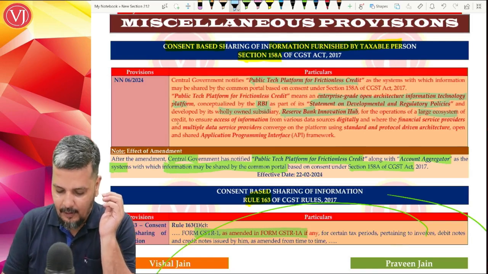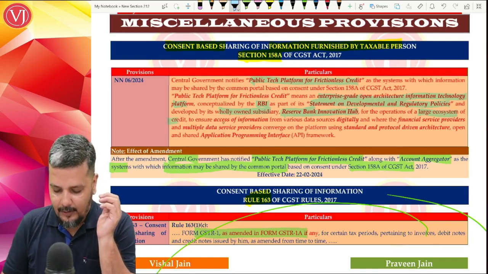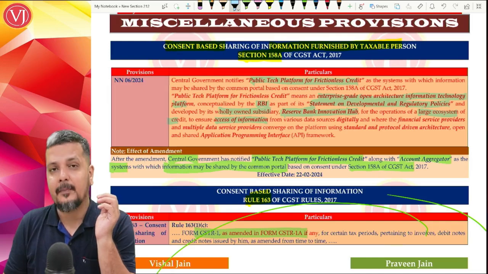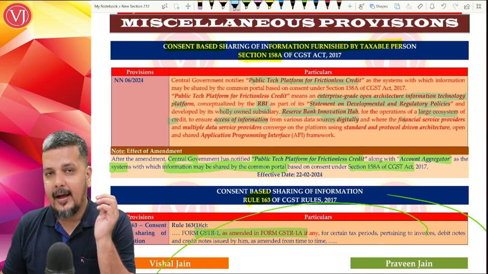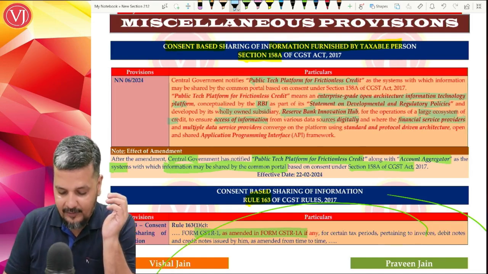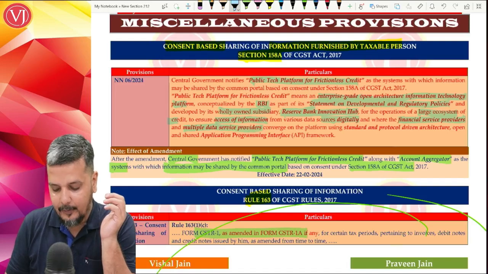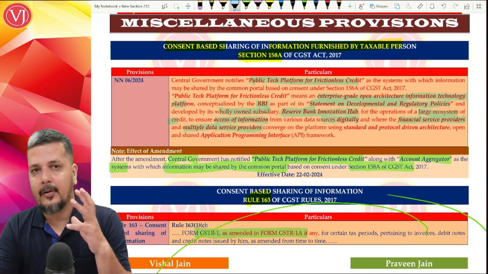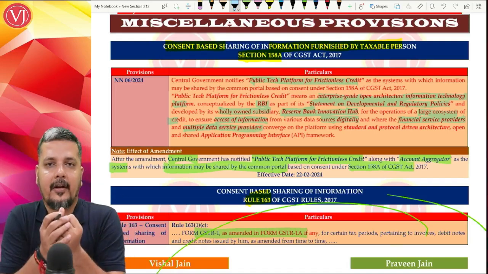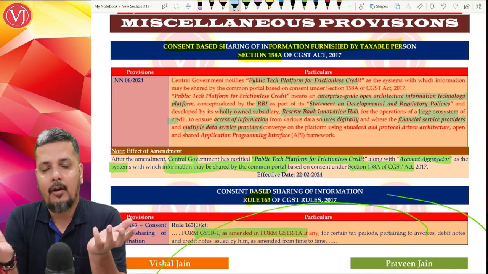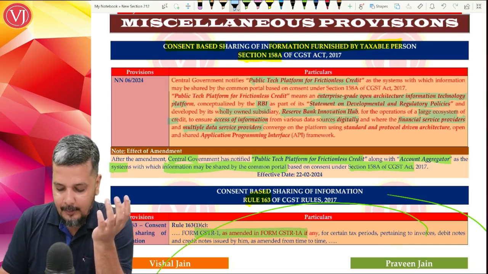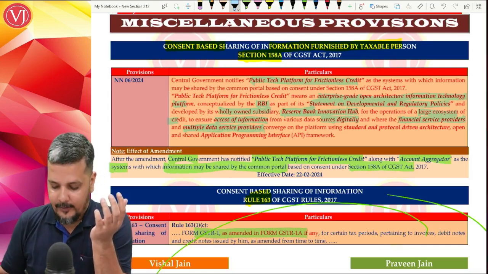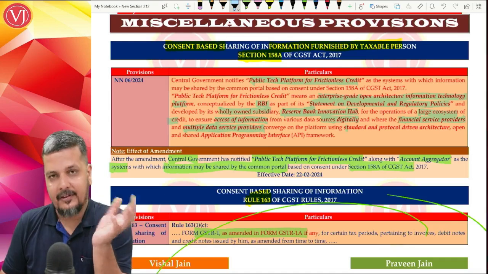for the operations of a large ecosystem of credit, to make sure that there is access to information from various data sources digitally, where the financial service providers will share the data. Financial service providers and multiple data service providers. So one is financial service providers, they'll get the data from financial service providers, say for example Muthoot FinCorp. Also multiple data service providers converge on a platform, they will share the information.